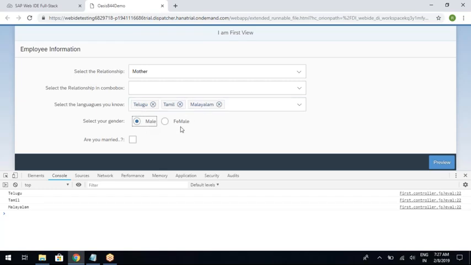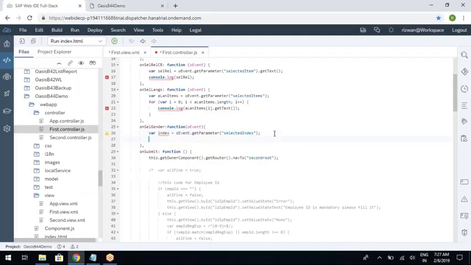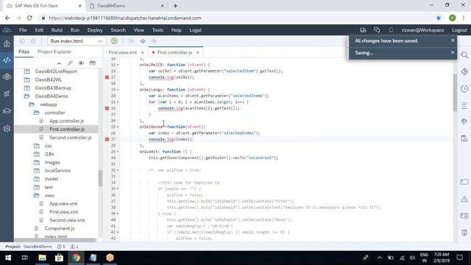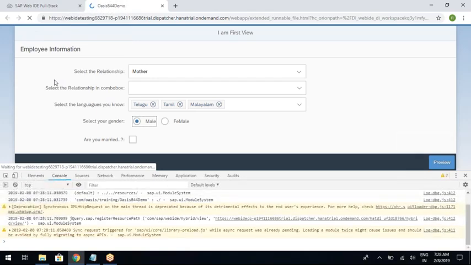If you select female, it returns 1 in this case. If you want, you can print and see console.log index. Now basing on the index, using if and else conditions, you need to write.